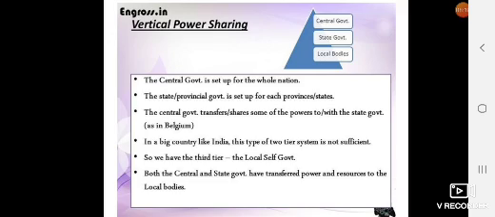Both the central and state government have to transfer power and resources to the local bodies or local self-government, so that local self-government can use those resources and power at the ground level. So this is vertical power sharing.